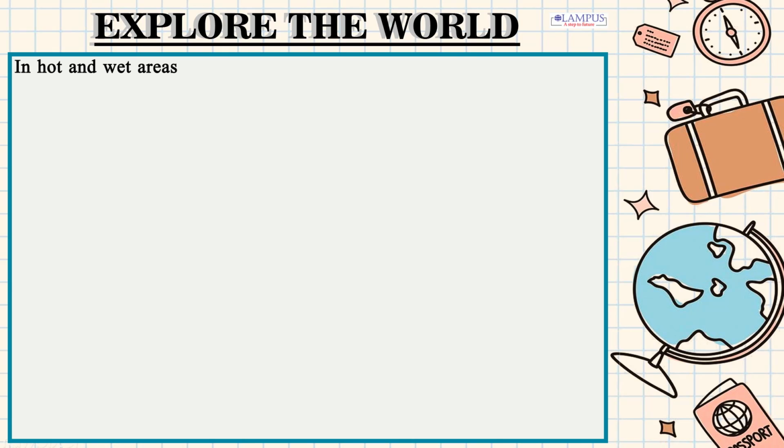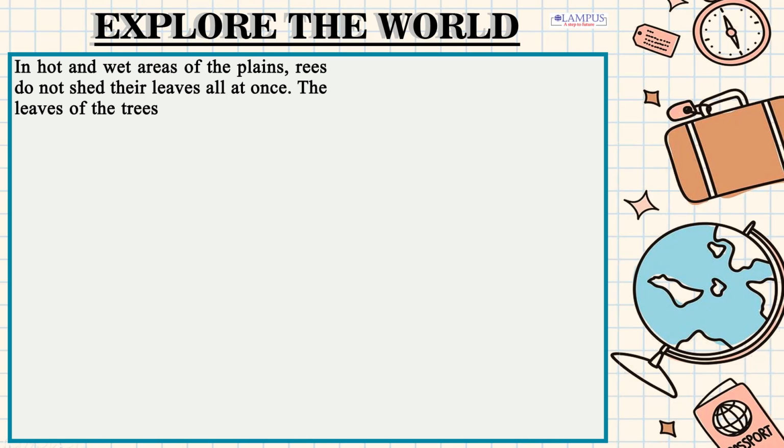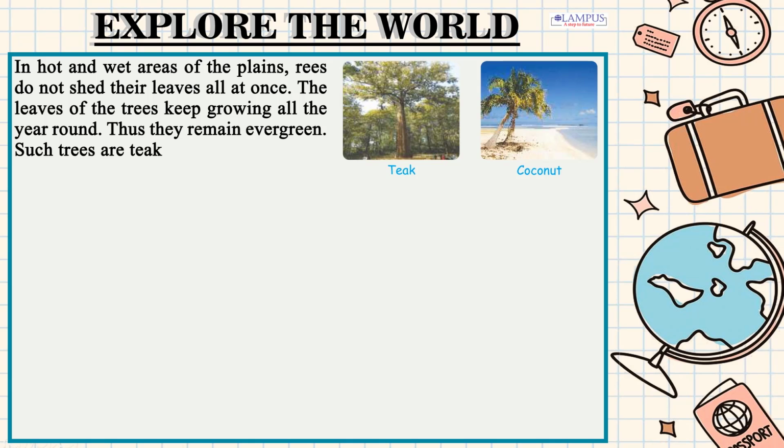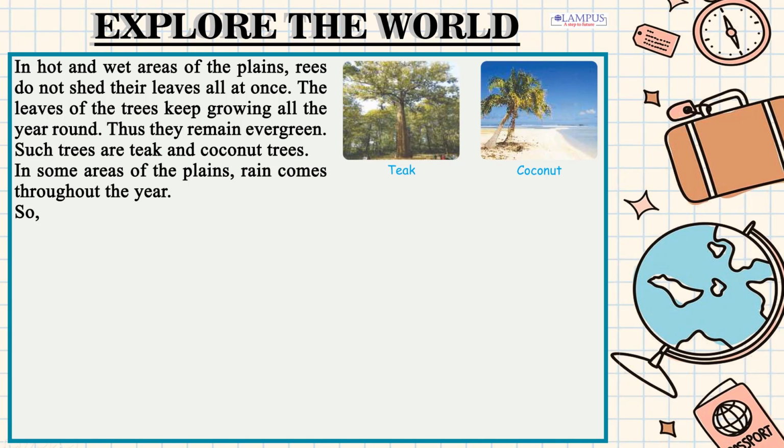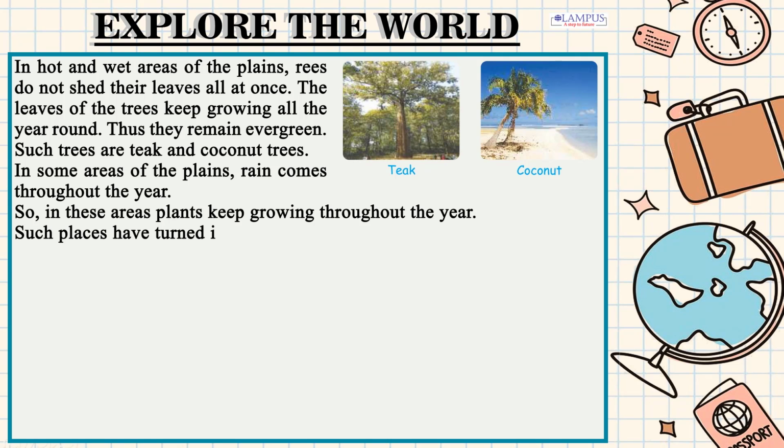In hot and wet areas of the plains, trees do not shed their leaves all at once. The leaves of the trees keep growing all the year round. Thus they remain evergreen. Such trees are teak and coconut trees. In some areas of the plains, rain comes throughout the year. So, in these areas plants keep growing throughout the year. Such places have turned into dense green forests with very tall and short trees.